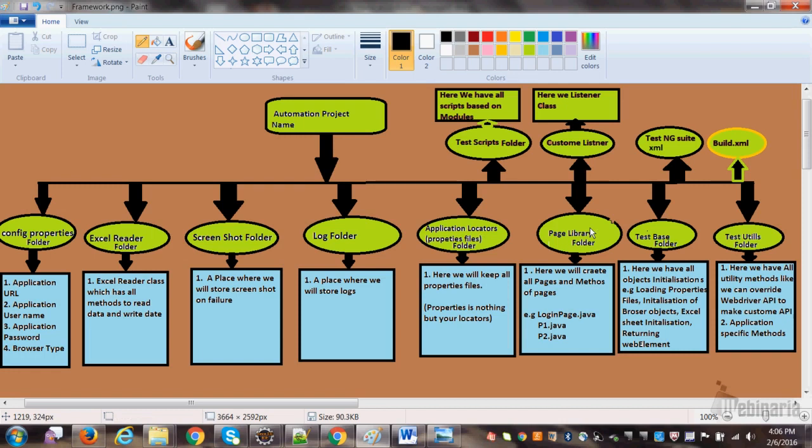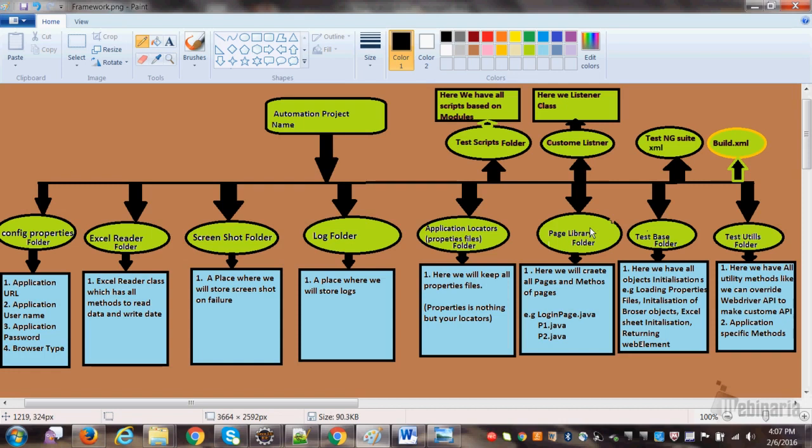Now, what is this page library? Why have I written this page library? Whenever we do automation, what is the purpose of automation? The purpose of automation is to reduce our execution effort, right? That is the purpose of automation. So how will we do that? There is only one way. Everything should be structured, everything should be at the right place, everything should be in the particular folder. That's where we can reduce our effort.